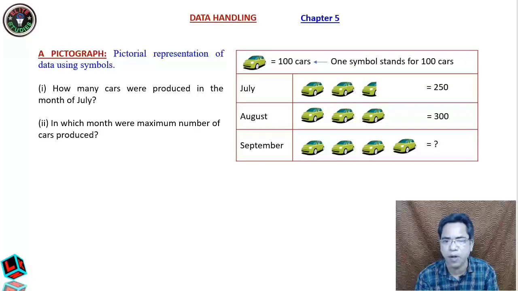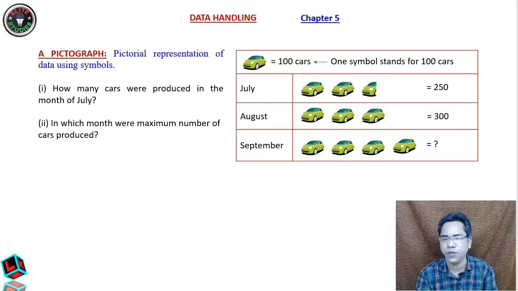This one symbol represents 100 cars. This is not one car, though in the figure the symbol shows one car, this one car represents 100 cars. So in July, 100, 100, and this half car means 50. So in the month of July, the company has produced 250 cars. In August, 300 cars. Clear students? So the question here is, how many cars are produced in the month of July? It is 100, 100 and 50, 250.